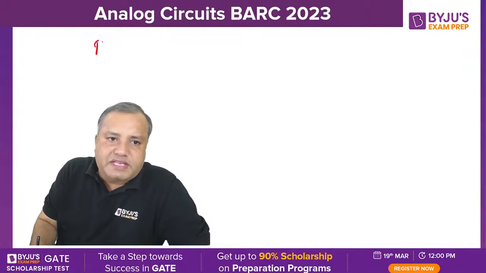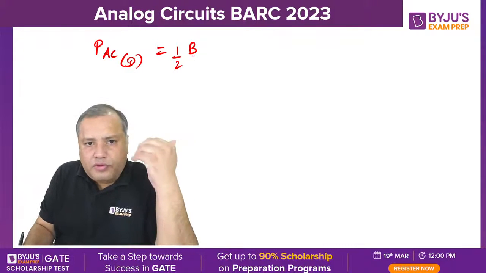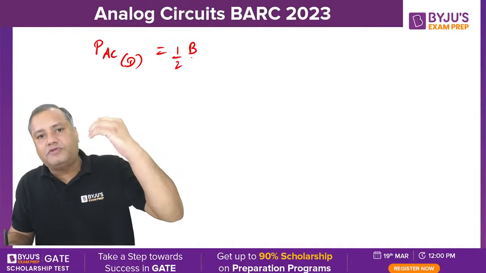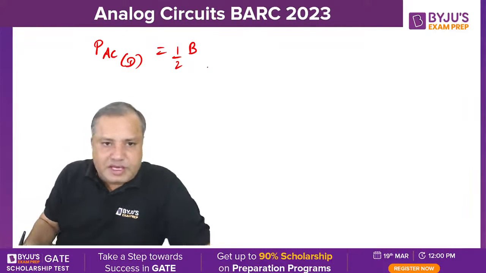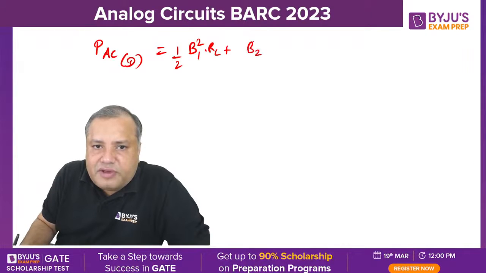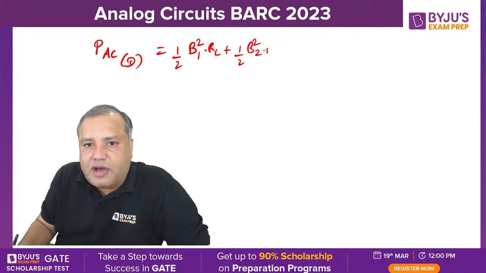So AC power output with distortion will be 1 by 2. You know Im square into RL by 2, that is peak current's peak value square into RL by 2. So the first component, the fundamental component, will be B1 square into RL by 2. Then the power contained in the second component will be B2 square into RL by 2.